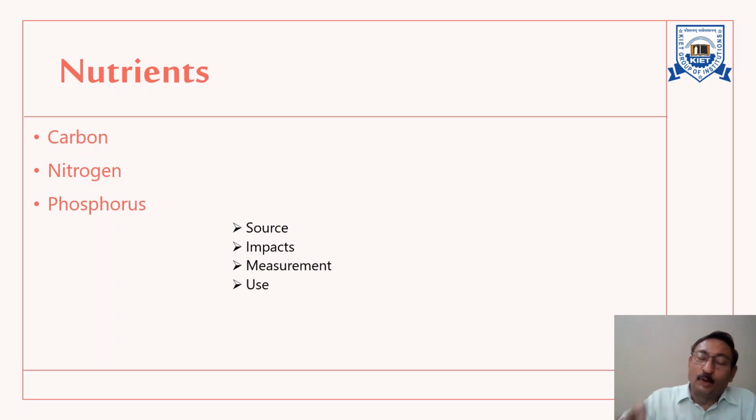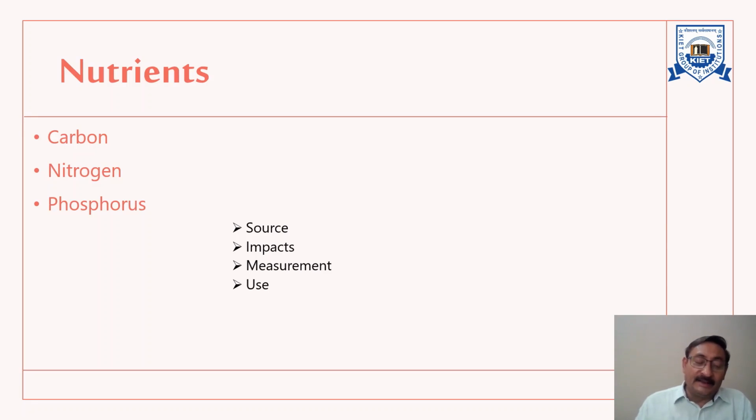Even by doing the color matching technique, you can find the nitrate. That is the color which is formed by phenol disulfonic acid plus potassium hydroxide, which has to be checked. And as I have told you, we can check the nitrate, that is free ammonia plus organic ammonia, in the Kjeldahl ammonia test.